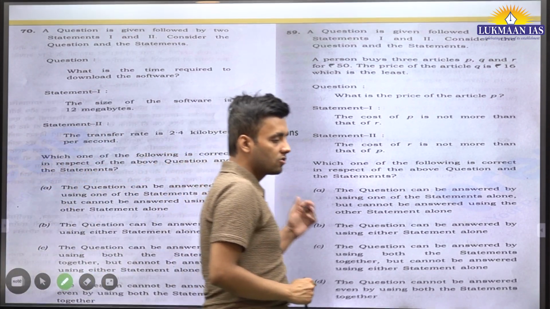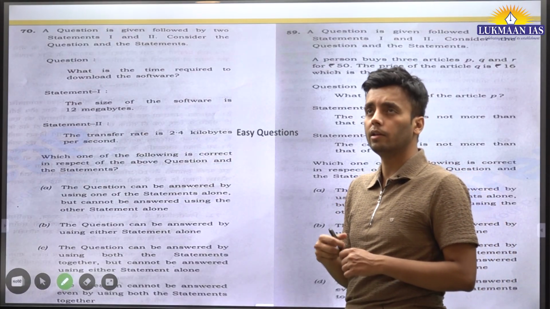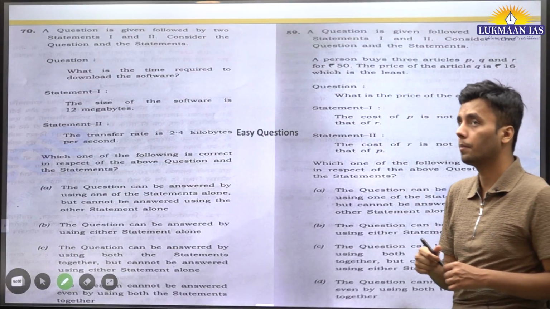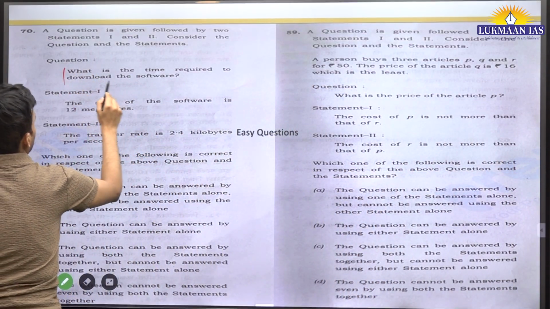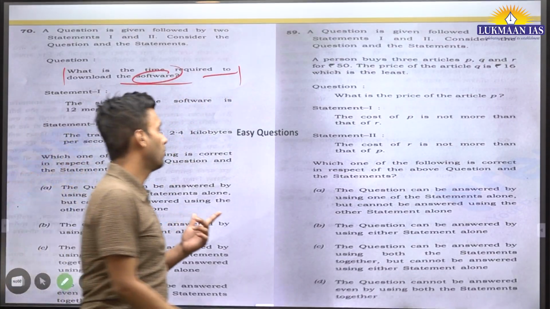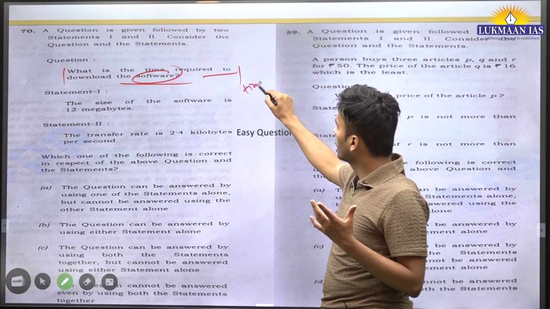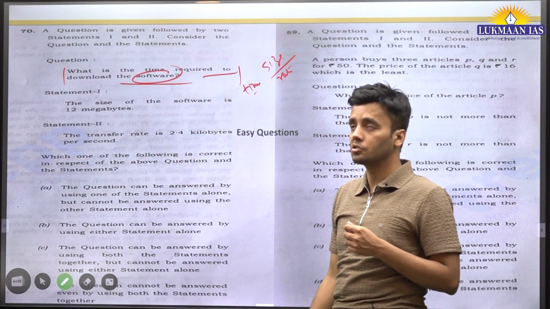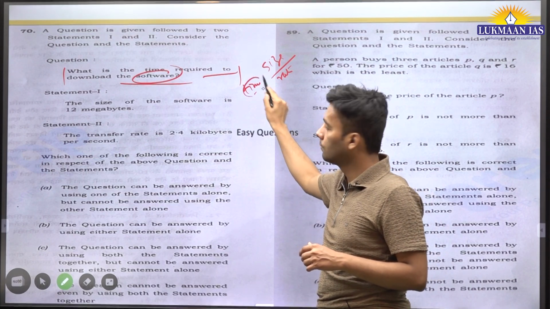Now these two are the statement based questions. These may be a bit tricky, but we need to see all the questions that we can actually attempt in the paper. For example, the question is, what is the time required to download the software? The first thing we need to get the time is the size and the rate at which it is being transferred. If these two are given, we can know the time.